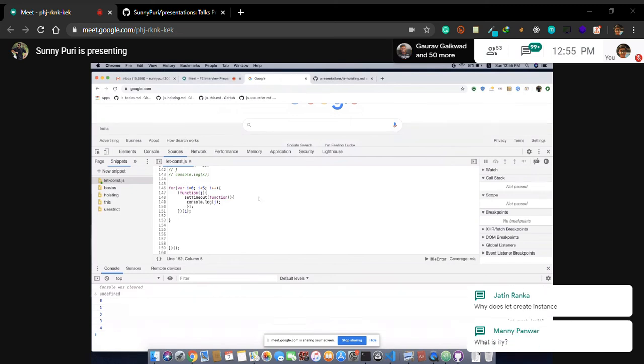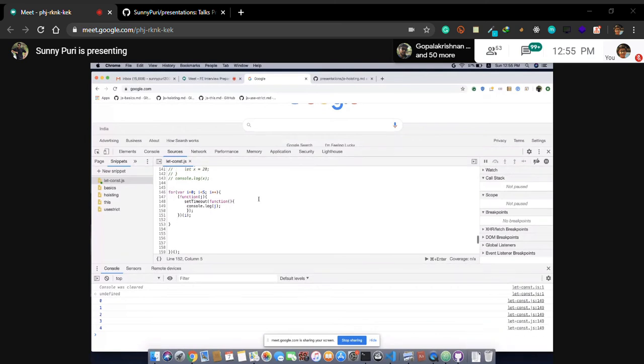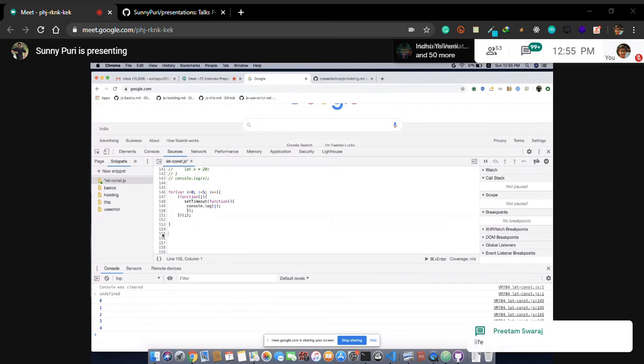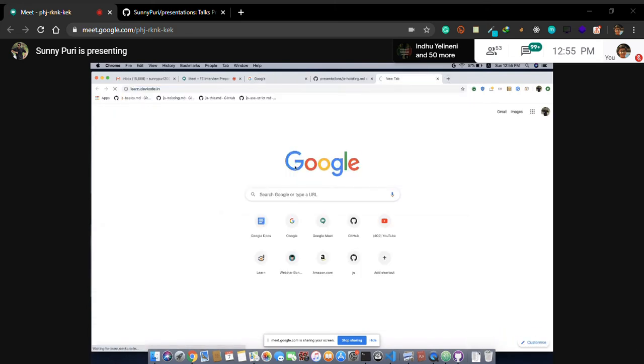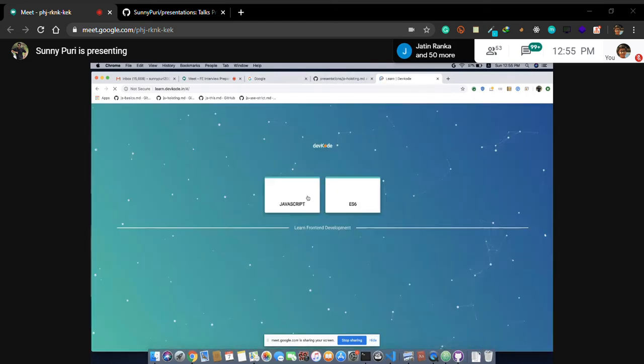Why does let create an instance? Because it has block level scope, and for is a block level thing. It will iterate again and again. It's not IFY, it is IIFE, immediately invoked function expression. What you can do, you can go to this site. I created this a few months back. You can go to learn.devcode.in.